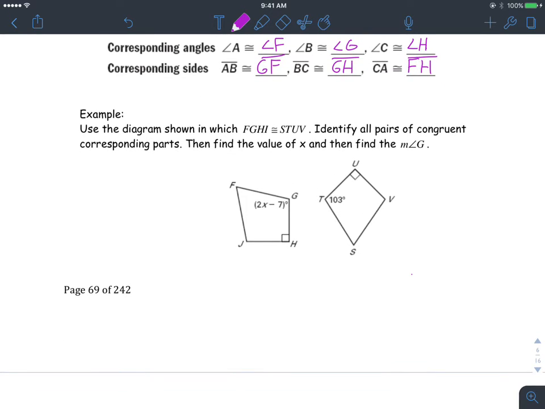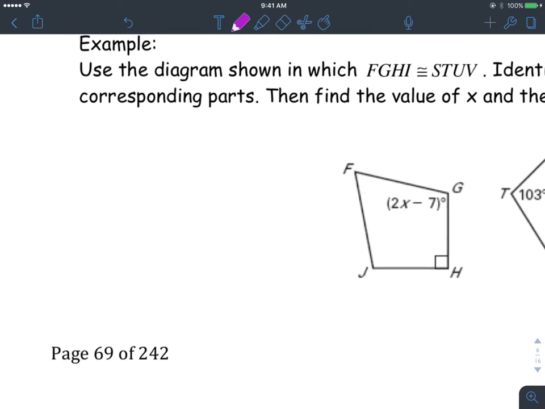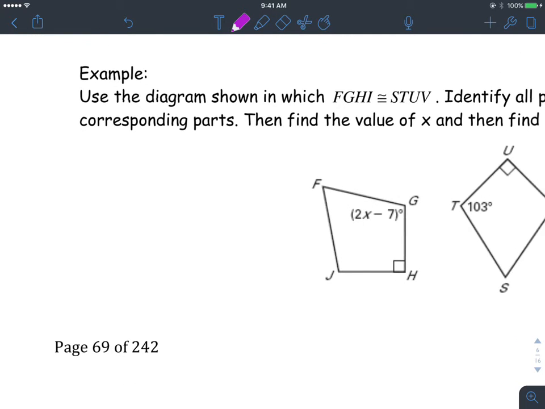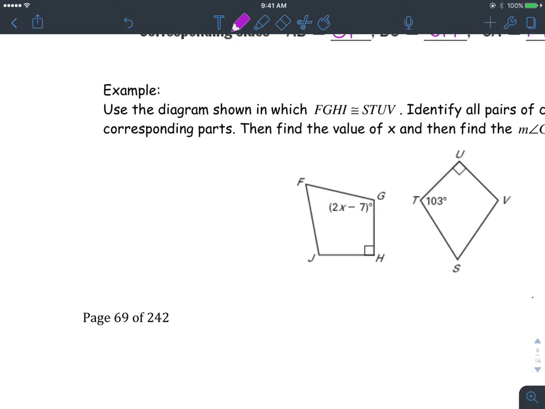Okay. Use the diagram shown in which FGHI, the quadrilateral, is congruent to the other quadrilateral, STUV. Identify all pairs of congruent corresponding parts, then find the value of X. Okay, so it's kind of the same thing here. It's a little bit redundant, but notice here we got F right there, and the next one starts with an S, so those are corresponding.